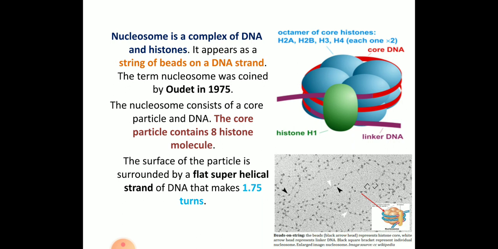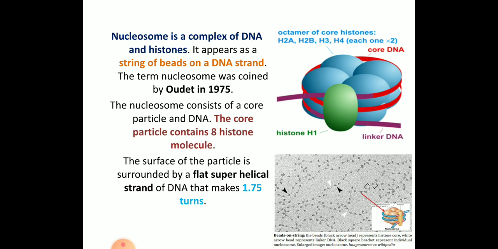The histones are H1, H2A, H2B, H3 and H4. The core histones are present in twos. The H1 histone is outside the nucleosome core complex. The core complex, which we call the octamer, has 8 molecules: H2A, H2B, H3 and H4. That makes the core, or octamer.